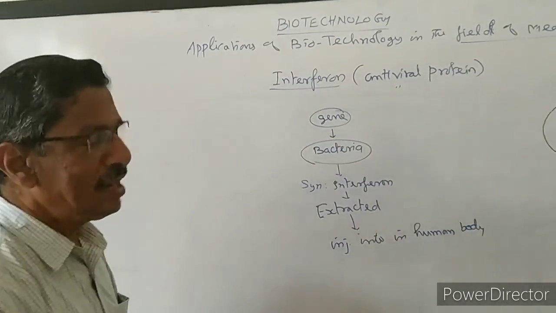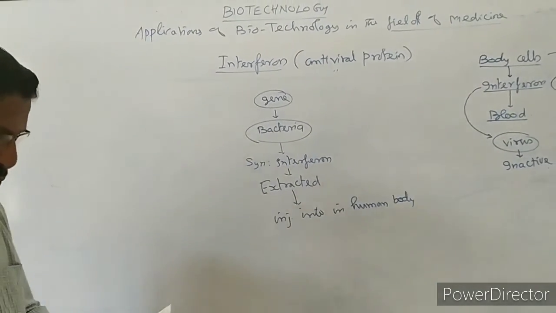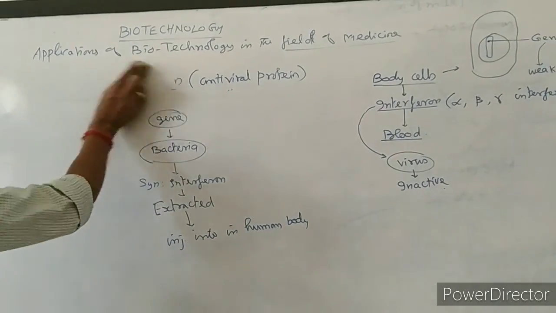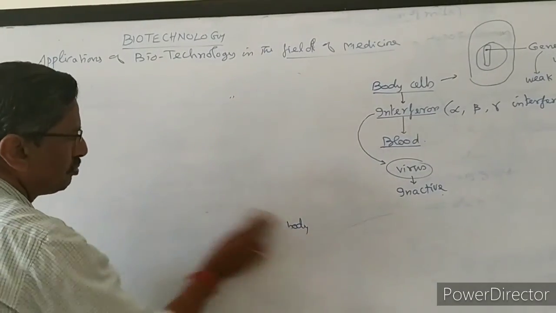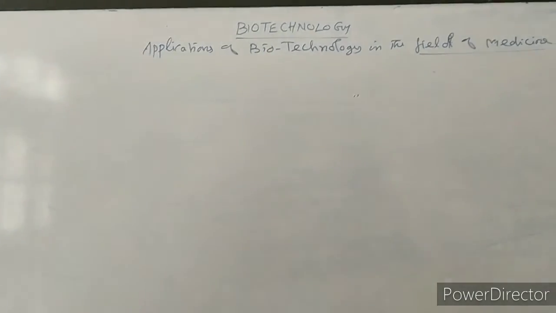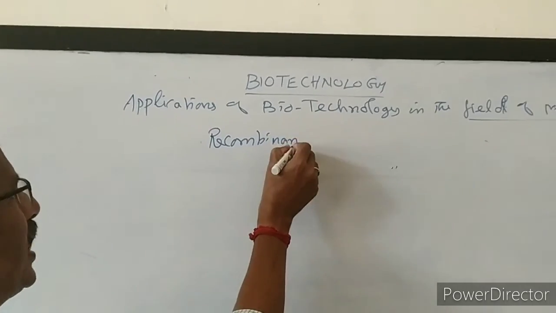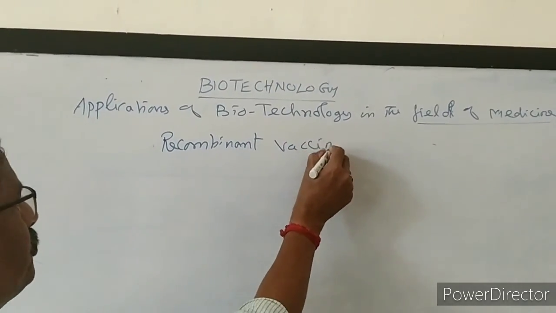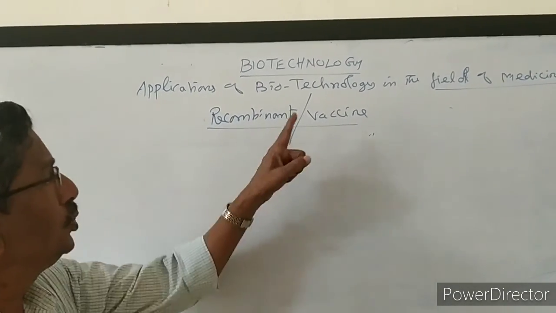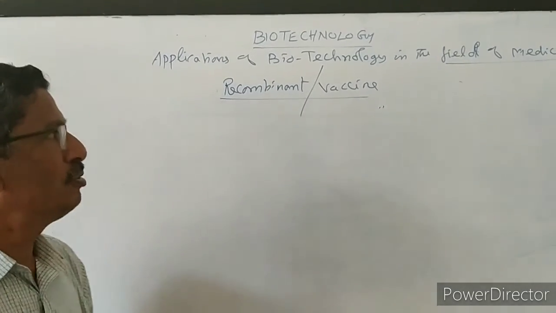This is actually interferon. Now we are coming to the next one, recombinant vaccine. We are going to study it. It is the last technique. What we are going to study is in the field of medicine, vaccine. Recombinant vaccine. So first we will take how we are manufacturing this vaccine and how these recombinant vaccines are prepared in modern days. In modern science we have to study.